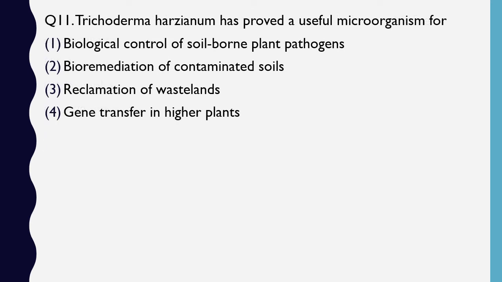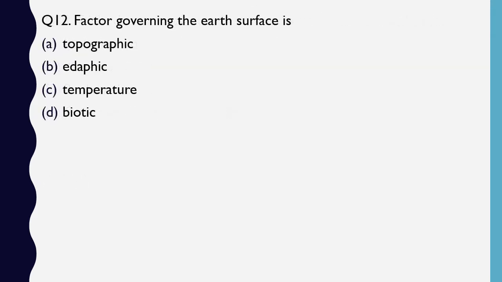Question number 11. Trichoderma harzianum has proved a useful microorganism for biological control of soil-borne plant pathogens, bioremediation of contaminated soil, reclamation of wasteland, gene transfer in higher plants. Trichoderma harzianum has proved useful microorganism for. The correct answer is option 1, biological control of soil-borne plant pathogens.